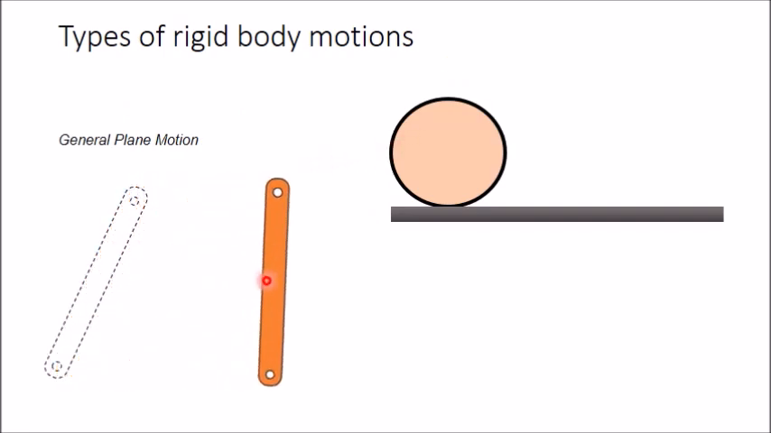Now this is a general plane motion. The body moves in this manner. In this type of motion, the direction of the rigid body during the motion is also changing. It is not only moving from one point to another, its direction is also changing. Initially it is in this direction, now it is in this direction.